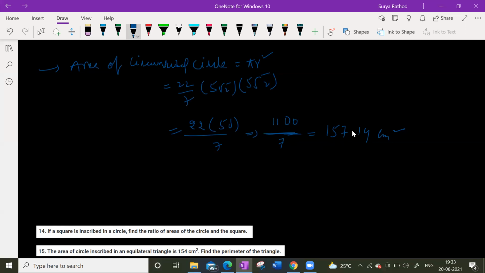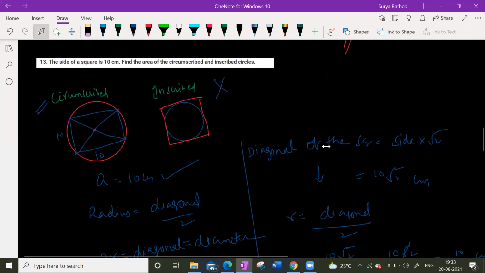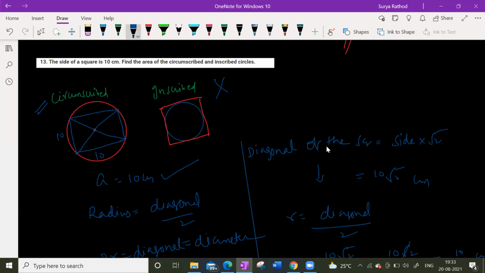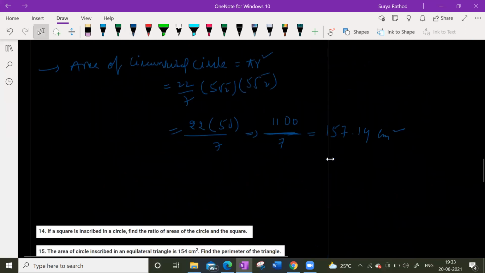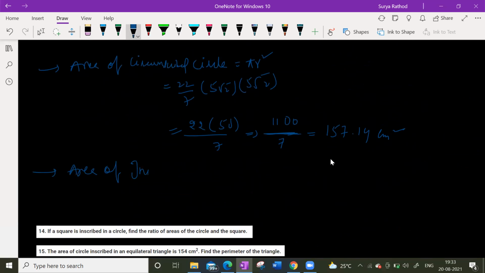Hello. Yes, sir, I'm finding it. Guys, divide by 2. Look, it will be half only, right? Look at this square: the big circle and this small circle, it will be half only, understood? So approximately divide by 2, and if we divide this by 2, what will my area of the inscribed circle be? 78.57 centimeters square. 157 by 2, how much will it come? 78.57. 78.5 somewhere. Yeah, this is your answer, guys. Clear? This is how you can find it out, guys.